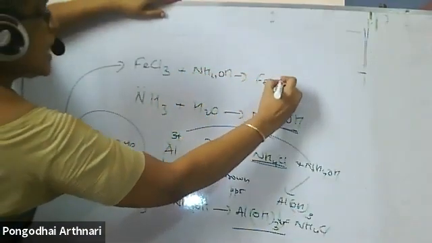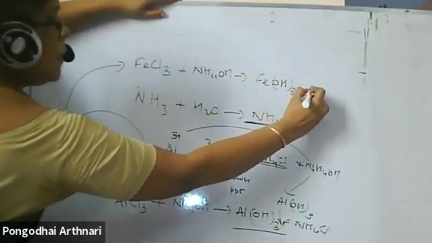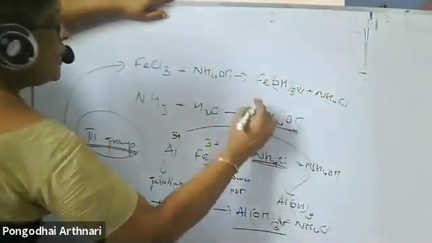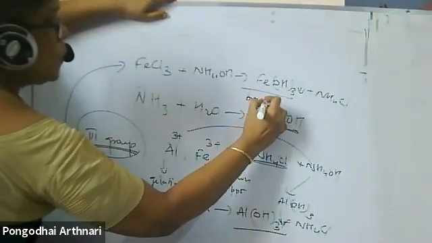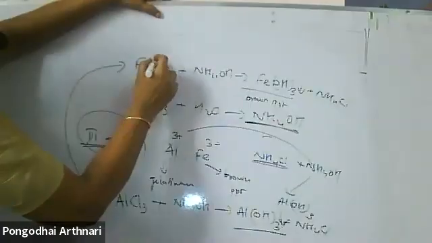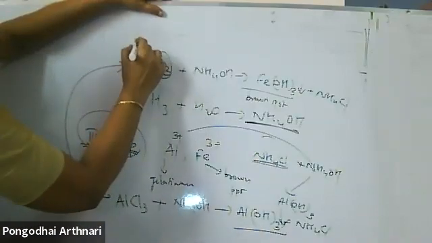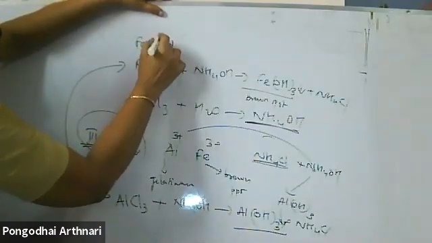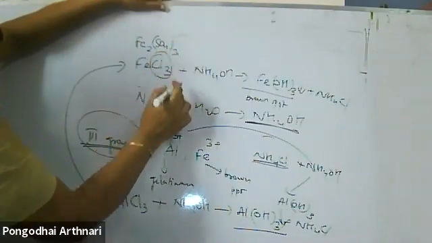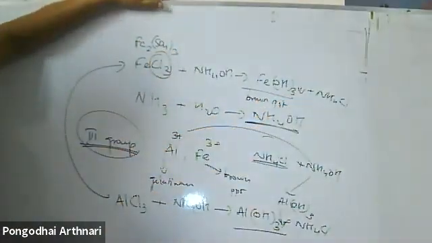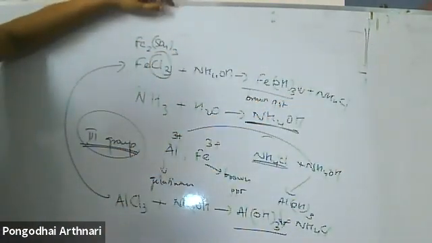Ferric hydroxide is obtained plus ammonium chloride. This ferric hydroxide is obtained as a brown precipitate. Instead of chloride, if I take ferric sulfate, Fe2(SO4)3, then the salt will be ammonium sulfate. Only the anion varies. That is not a problem.